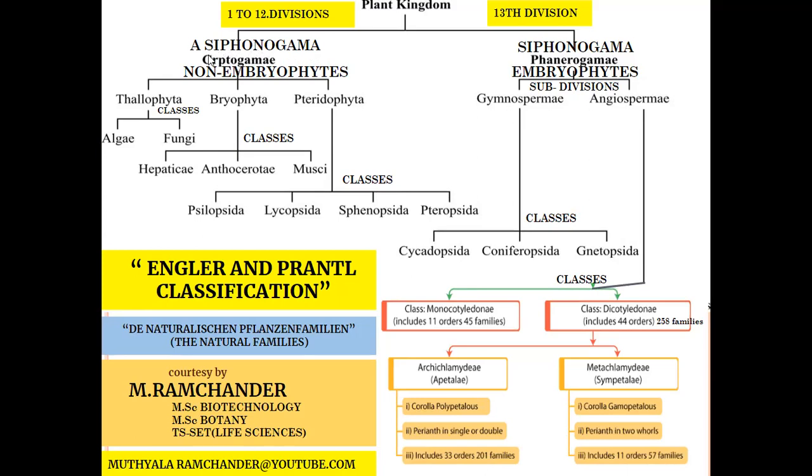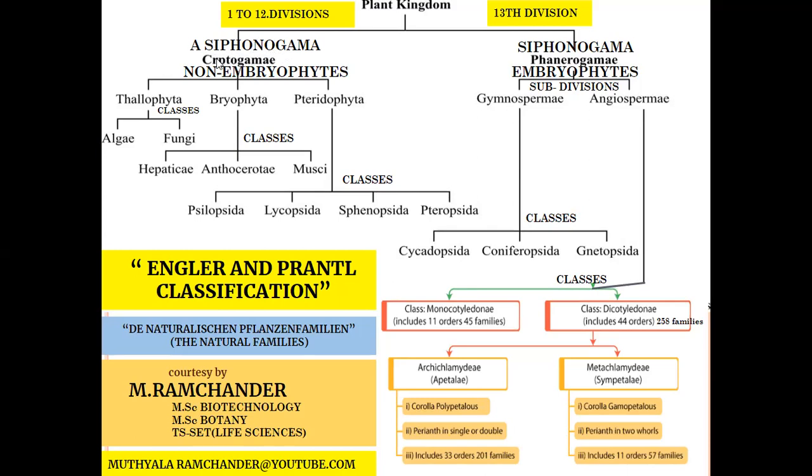So there is no use for a pollen tube. So pollen tubes are not formed in divisions 1 to 12 of the plant kingdom. In Asiphonogama, the pollen tube is not formed during fertilization.